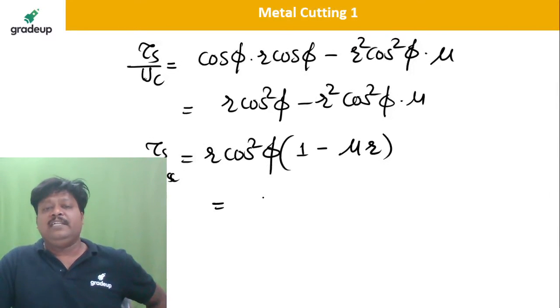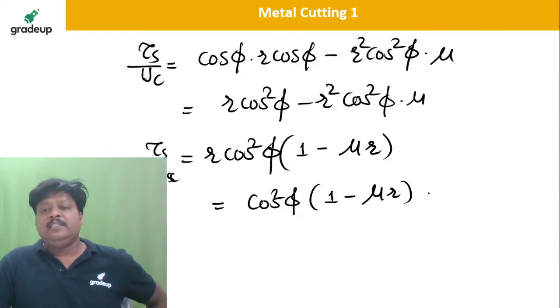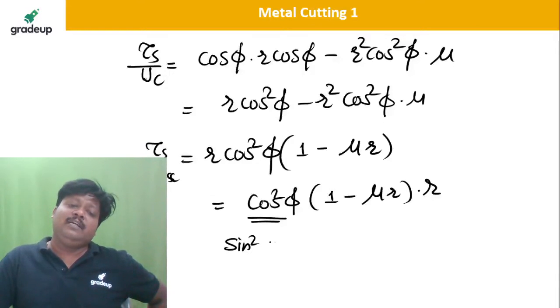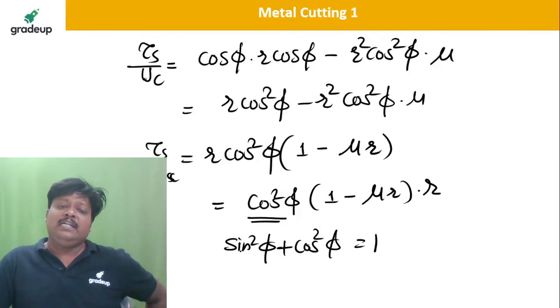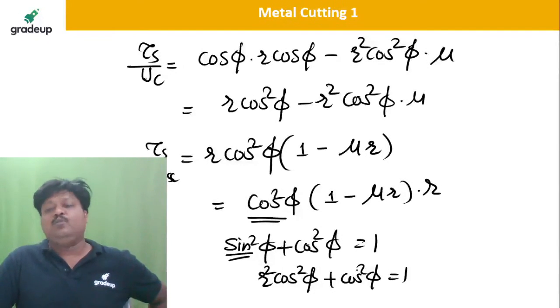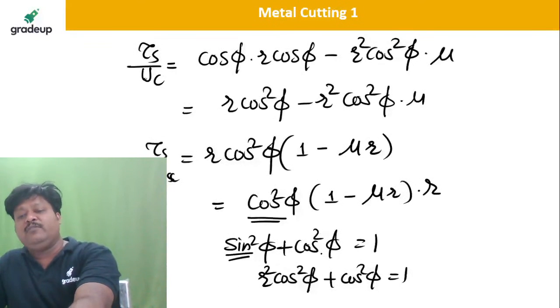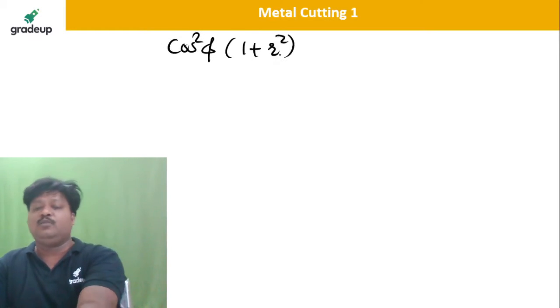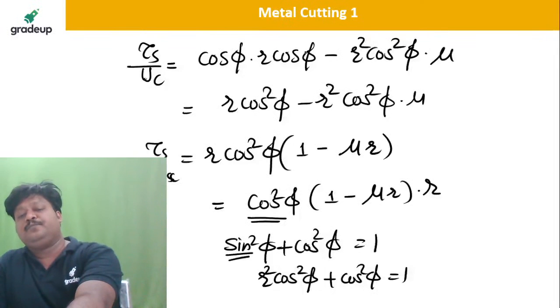Okay, so one thing that you definitely get: cos square phi into bracket 1 minus mu r, multiplied by r. Now if I want to find the value of cos square phi, you know that sin square phi plus cos square phi is equal to 1. And you know that sin phi is r cos phi, so r square cos square phi plus cos square phi is equal to 1, isn't it? If I take cos square phi common, cos square phi into bracket 1 plus r square is equal to 1.